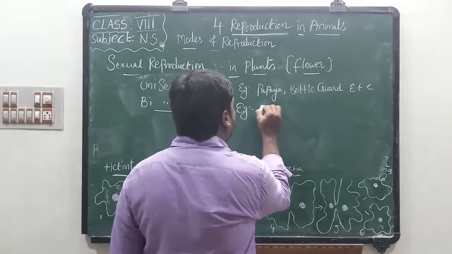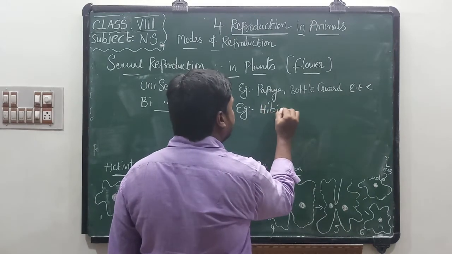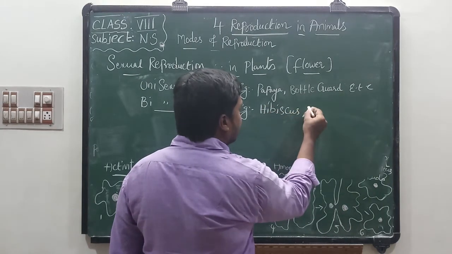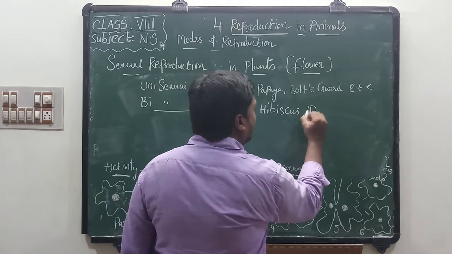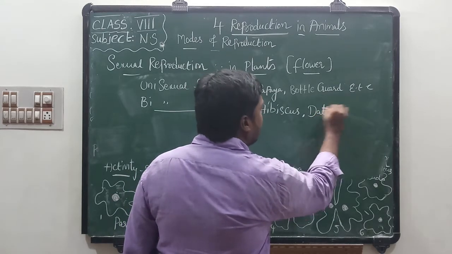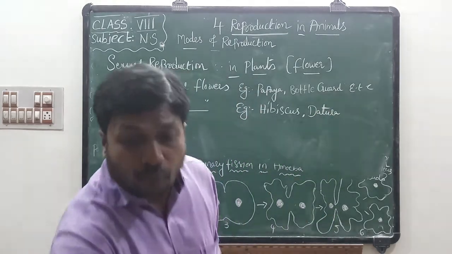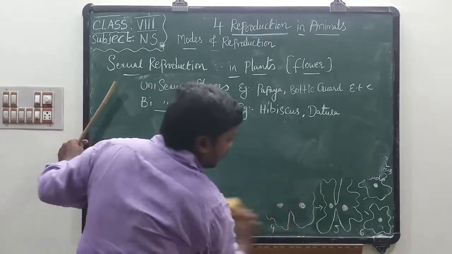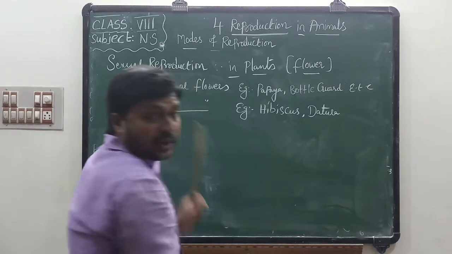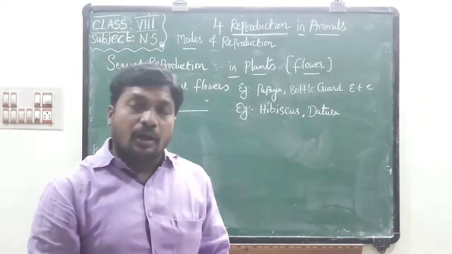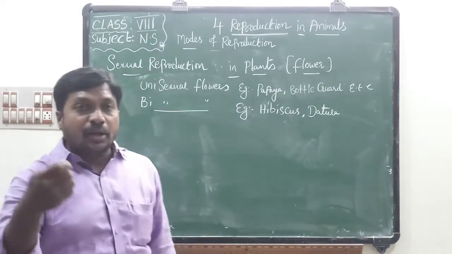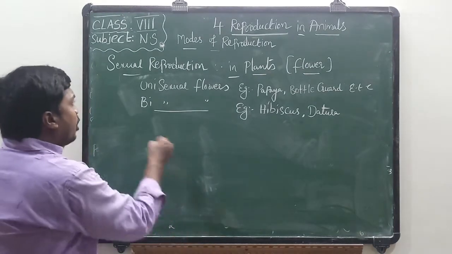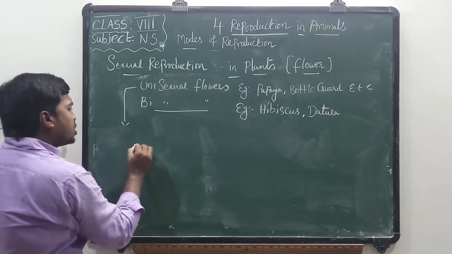Examples of bisexual flowers are hibiscus and also datura. Hibiscus means mandara. Datura means ummetta. If you observe bisexual flowers, we can find two parts, that is, male and female parts. Now I will draw the diagram of unisexual flowers.